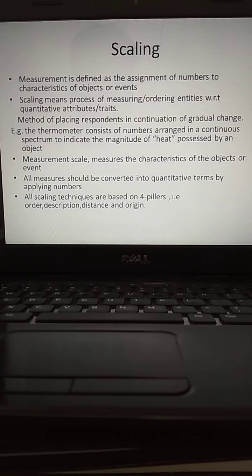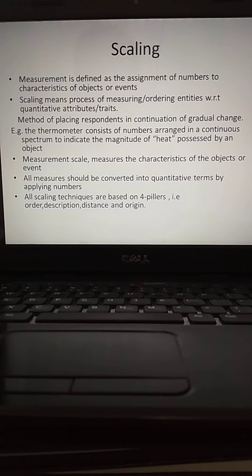Origin. So origin means the starting point. Generally the 0 would be considered as the origin. So based upon these 4 characteristics only, in this world entire measurement is going to take place. Order, description, distance as well as the origin.